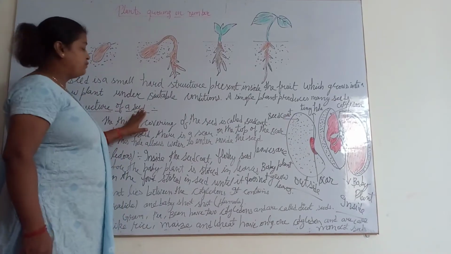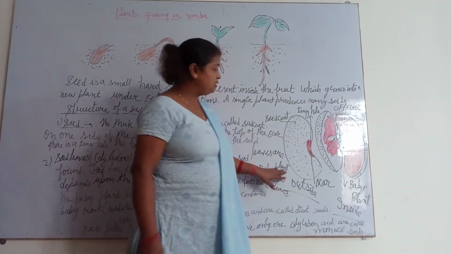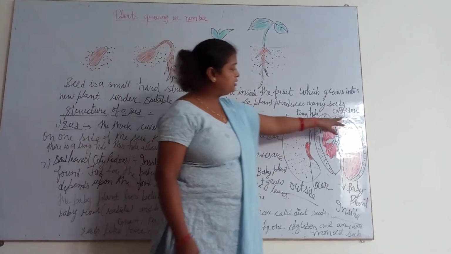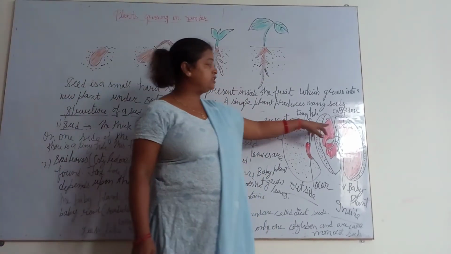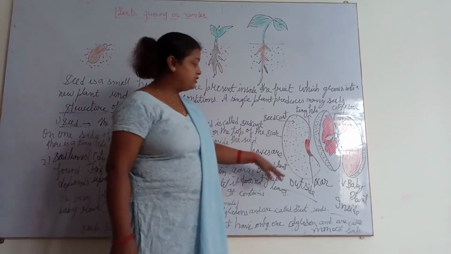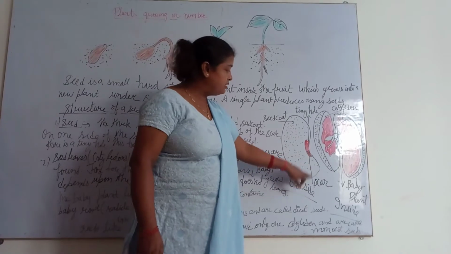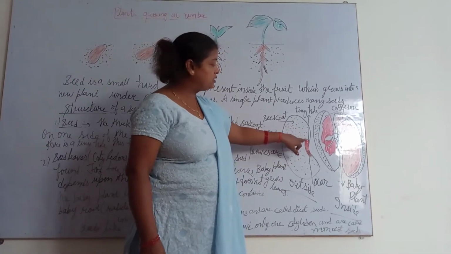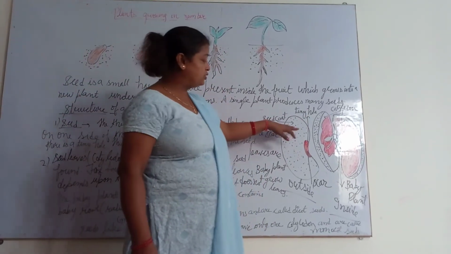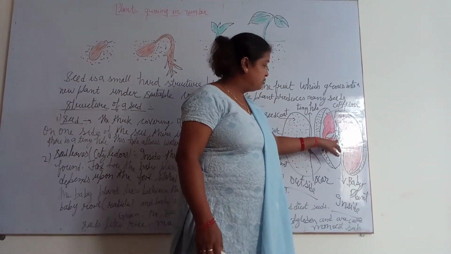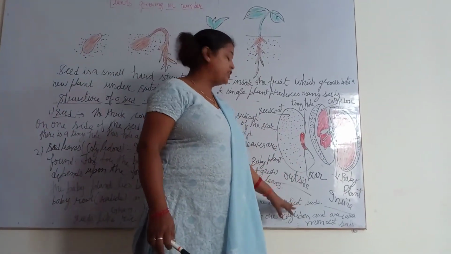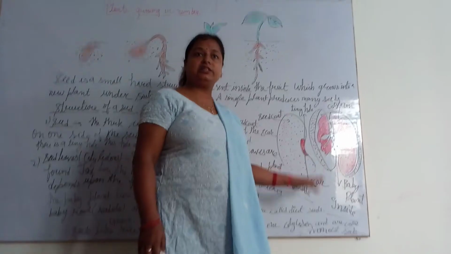Now the structure of a seed. Look at the diagram of the structure of a seed. This is the seed coat. A tiny hole is there. Here the cotyledon with the fleshy part is there, which we use for eating, like mango, apple and orange. Here the scar is there, and at the top of the scar we see a tiny hole for the passing of air and water. Here is the baby plant, the root and shoot system, coming out because of getting favorable conditions like air, water and sunlight.